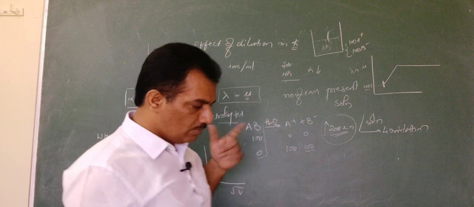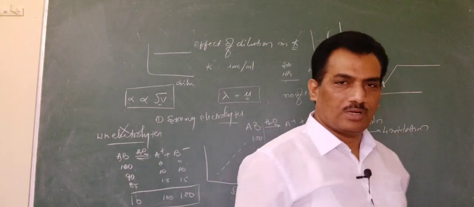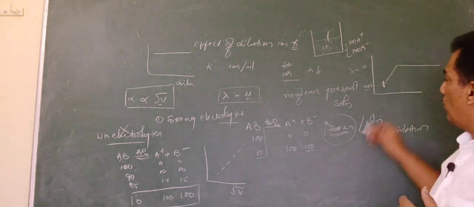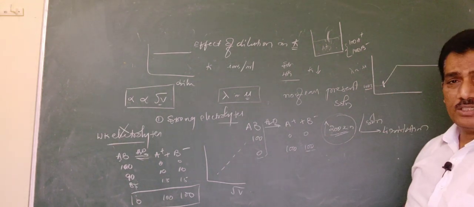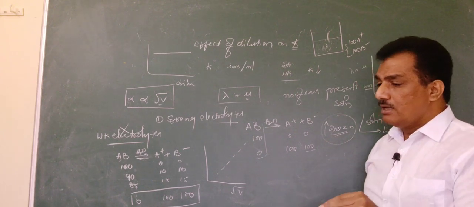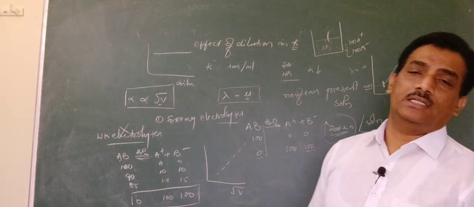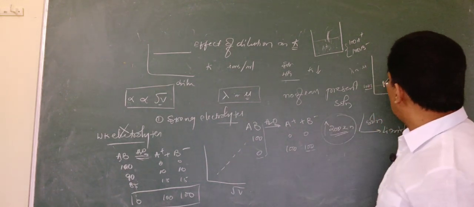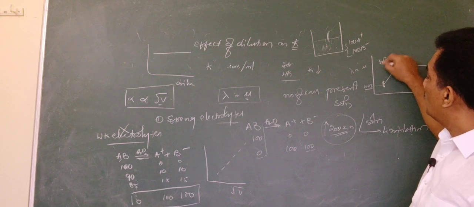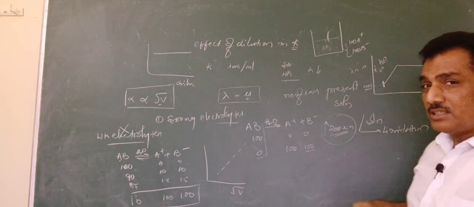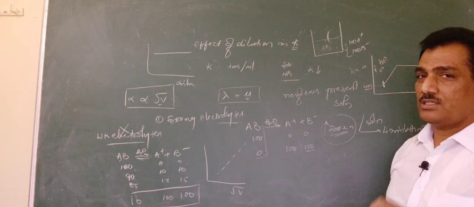Now our doubt is, in case of strong electrolyte, why is this happening? Even after reaching 100% ionization, why does the conductance increase in the beginning and then reach saturation? If you are thinking that when we are adding some more water, that water possessing H plus and OH minus may contribute to conductance, then it is wrong.